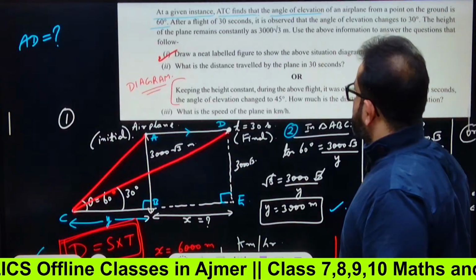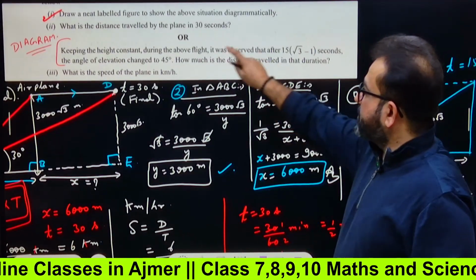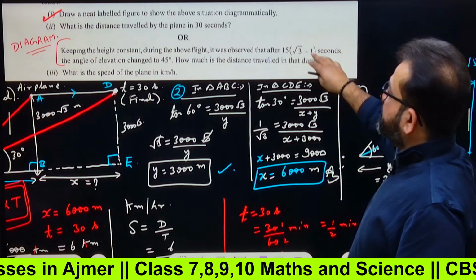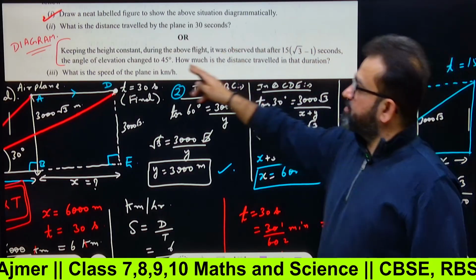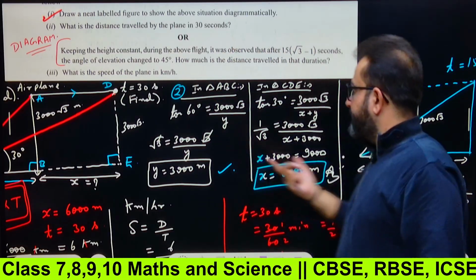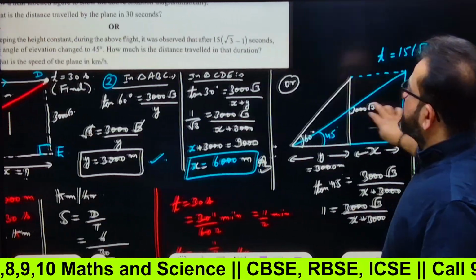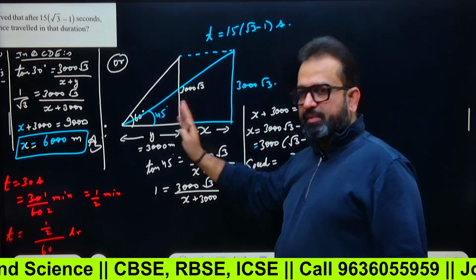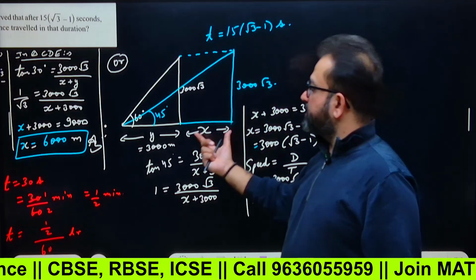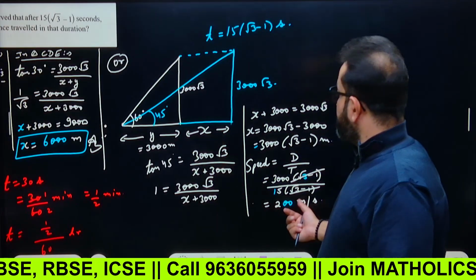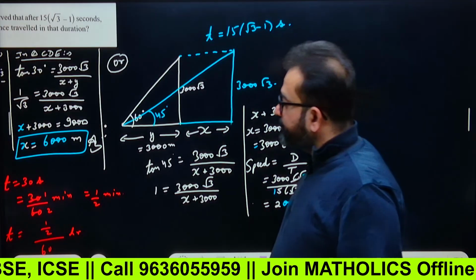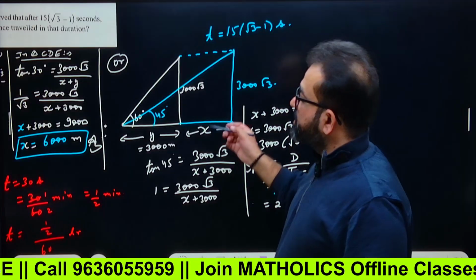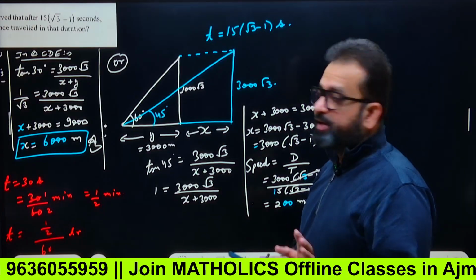So the second part is keeping the height constant during the above flight, it was observed that after this much seconds, the angle of elevation changed to 45 degrees. Same question but different values. How much distance traveled in that duration? Draw another diagram. This is 60. Next angle will be 45. Use trigonometry and get the distance as x. Because speed is given, you can use distance equals speed into time again.